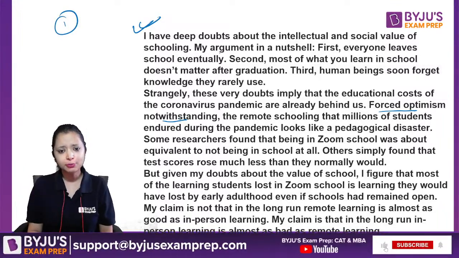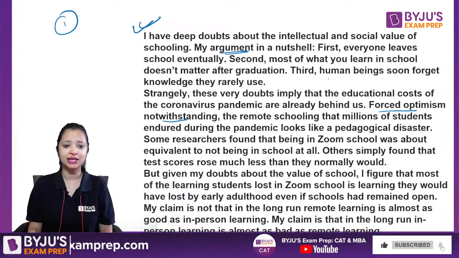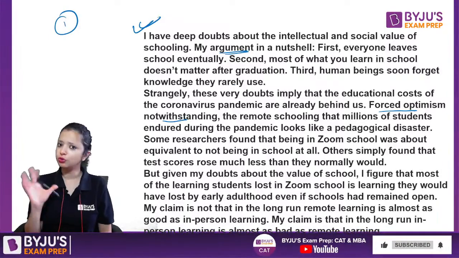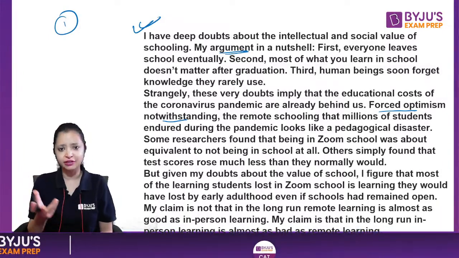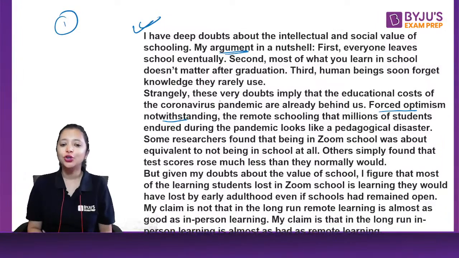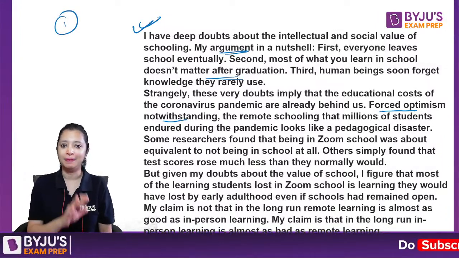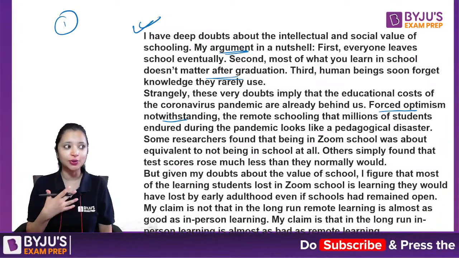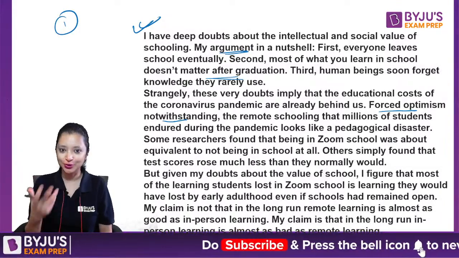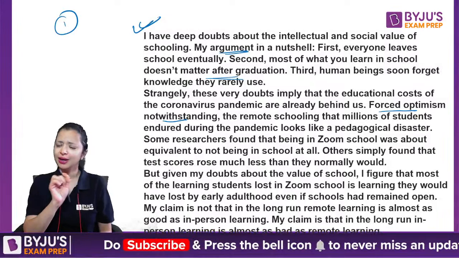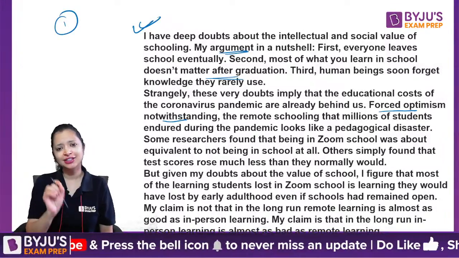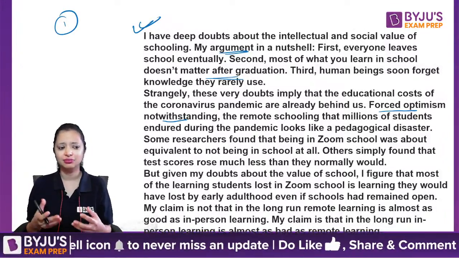So the author clearly puts across his own argument and he says that everyone would move out of school. You, I, all of us have moved out of school, and that what you learn in school doesn't matter at all. You might agree to it. I certainly do to a large extent. But the author partially claims here that the school is a useless place.